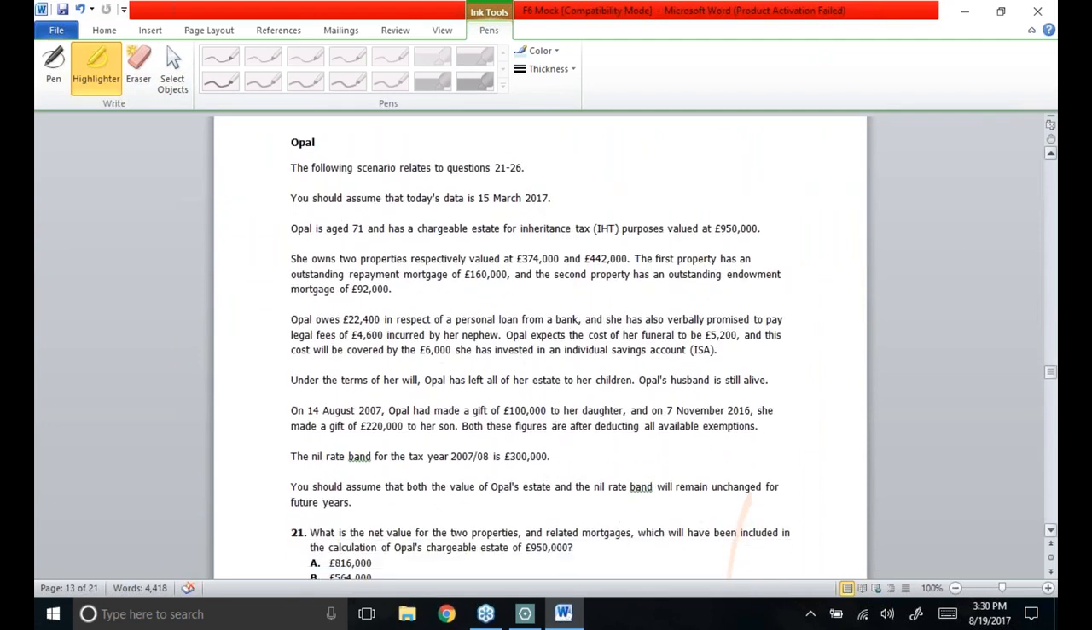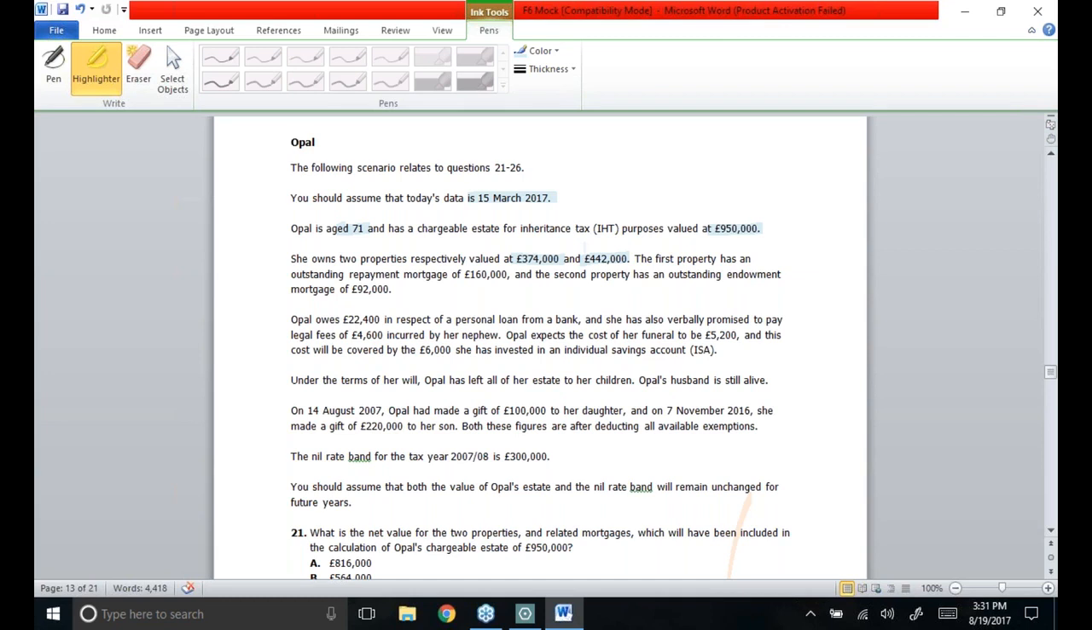That is the case for Opal. The following scenario is related to questions 21 to 26. You should assume that today's date is 15th of March 2017, and this date falls in the tax year 16-17. Opal is aged 71 and has a chargeable estate of 950,000. She owns two properties respectively worth 374,000 and 442,000 pounds. The first property has an outstanding repayment mortgage of 160,000, and the second property has an outstanding endowment mortgage of 92,000 pounds.